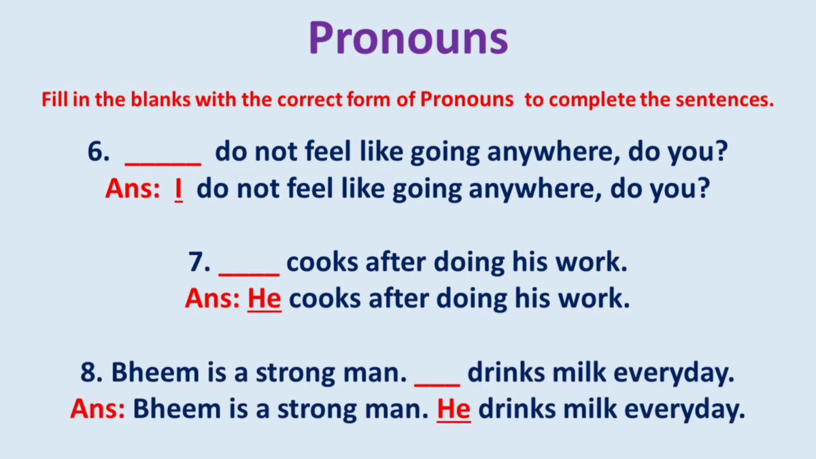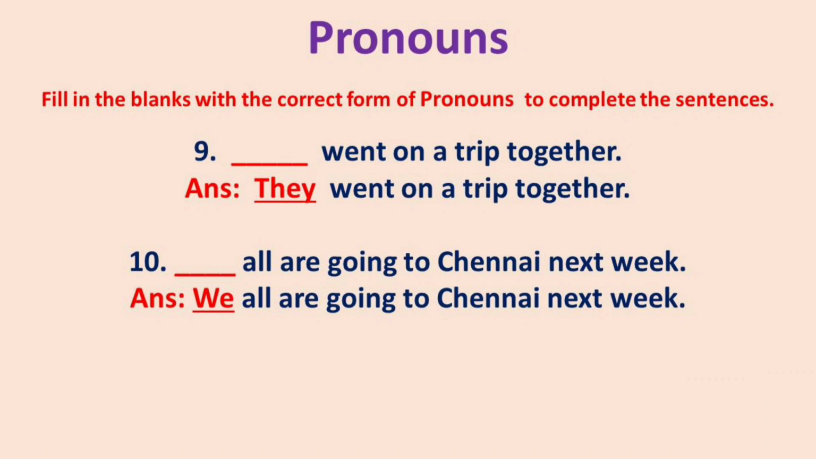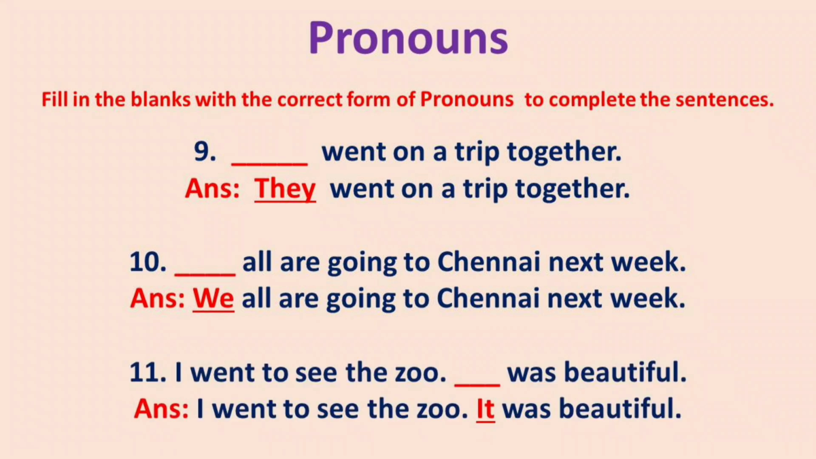8. Veem is a strong man. Dash drinks milk every day. The answer is, Veem is a strong man. He drinks milk every day. 9. Dash went on a trip together. The answer is, they went on a trip together. 10. Dash all are going to Chennai next week. The answer is, we all are going to Chennai next week.